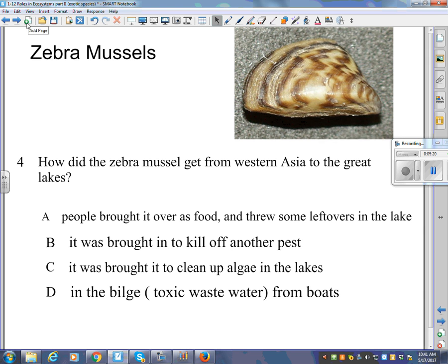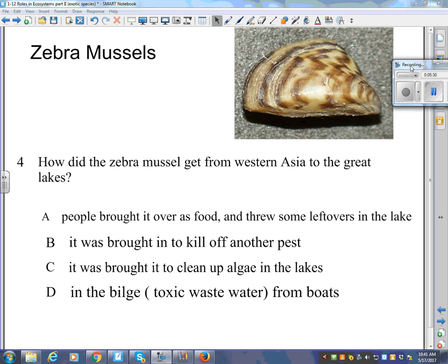No. Escapes, yeah. Okay, so one example of exotic species is the killer bees. What about one that is more local, that we're more familiar with here in Manitoba, and that is zebra mussels. So the question is, you can read for it there, how did the zebra mussel get from Western Asia to the Great Lakes? People brought it over as food and threw some leftovers in the lake. It was brought in to kill off another pest. It was brought in to clean up algae in the lakes, or in the bilge or toxic wastewater from boats. Which one of those three do you think it is? You can read it in the paragraph.